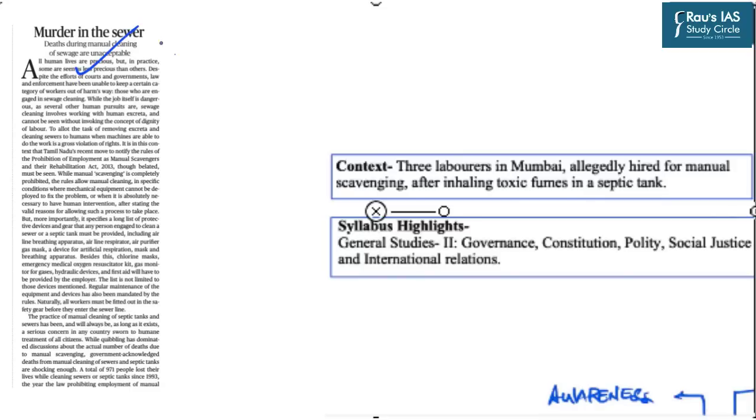Our next topic has appeared at page number 6 in the editorial section, and this topic is in relation to manual scavenging. The latest context of this topic is the recent deaths which have occurred in the sewer lines which were being cleaned through manual processes.